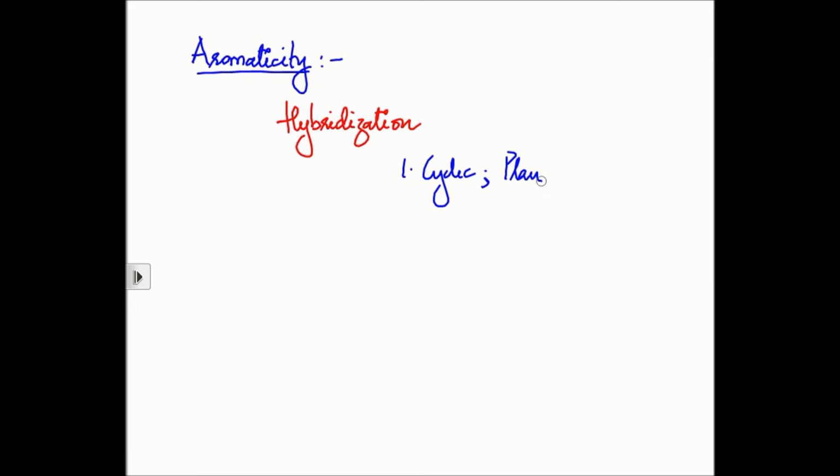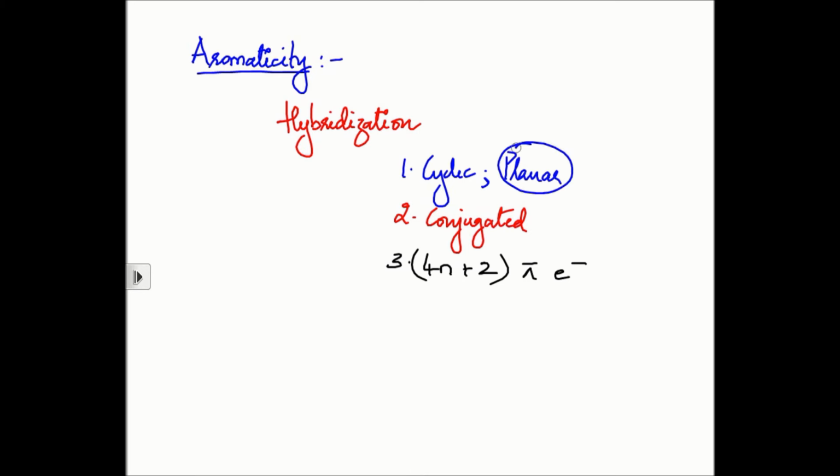The first one being the compound should be cyclic, it should be planar. Second rule, it should be conjugated, and only then you go ahead and look at Huckel's rule of aromaticity, which says that you should have 4n plus 2 number of pi electrons, right? Now we've already seen that all 4 heterocycles that we've discussed are in the form of a cyclic structure. The only thing is, if we also establish that they have a planar structure, then we can move ahead and